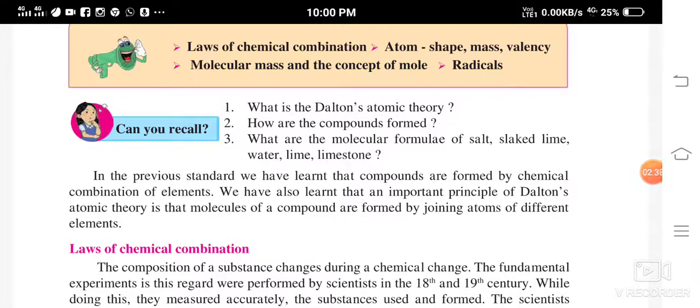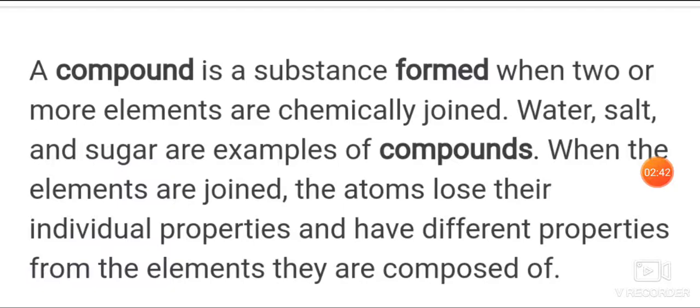How are compounds formed? A compound is a substance formed when two or more elements are chemically joined. So what is the difference between element and compound?